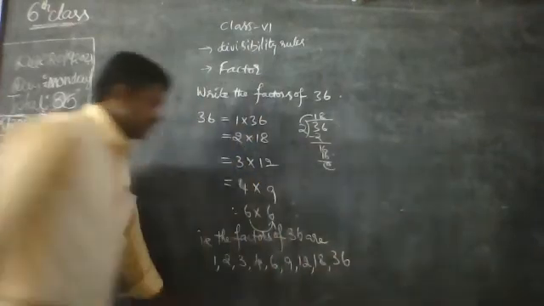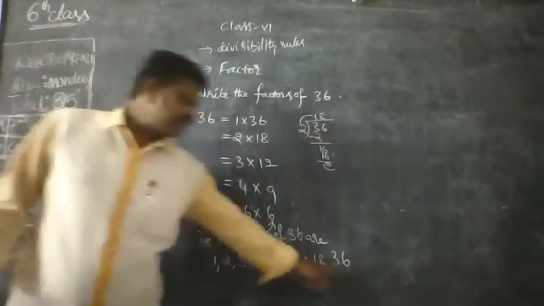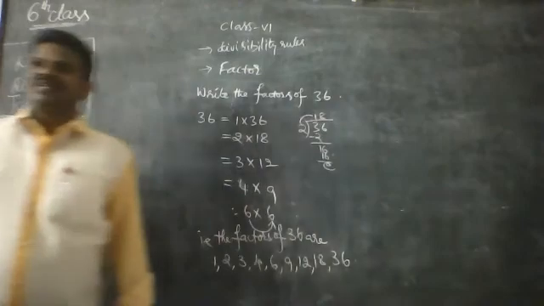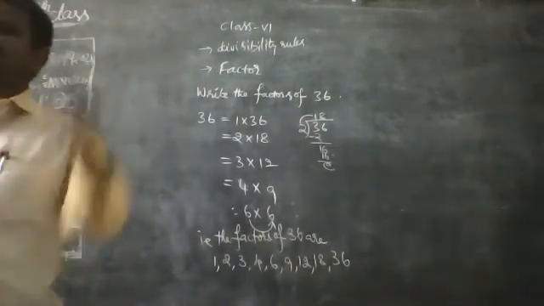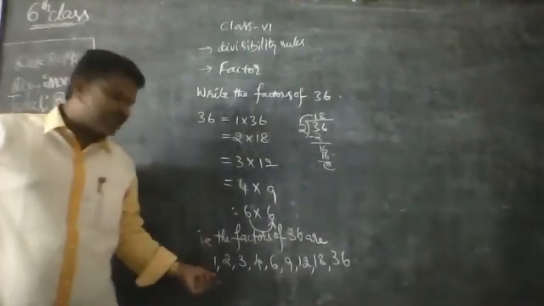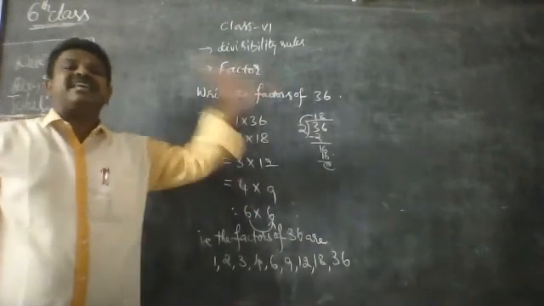So look, the smallest factor is 1, and the greatest factor is the number itself. If 12, then 12; if 36, then 36; if 24, then 24. So we say that the smallest factor of any number is 1, and the greatest factor of any number is the number itself.